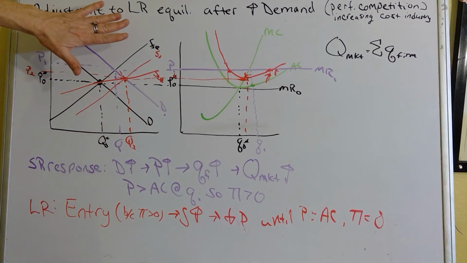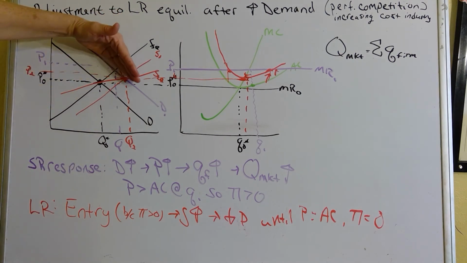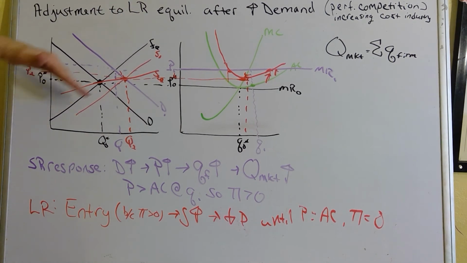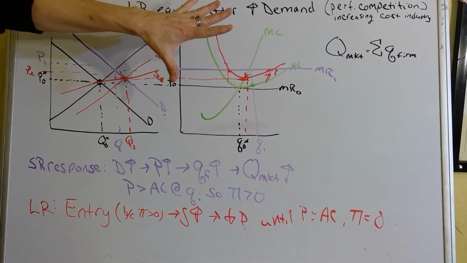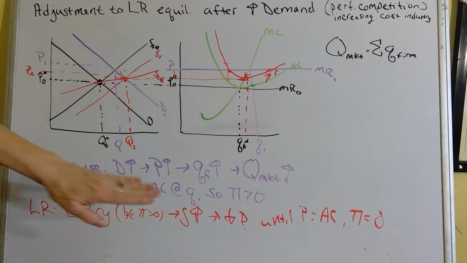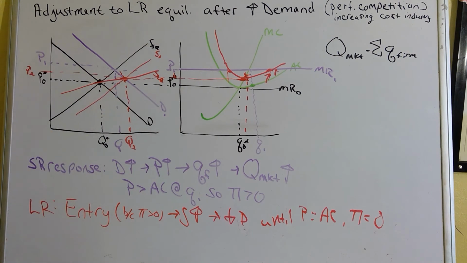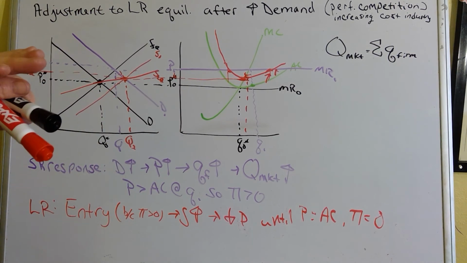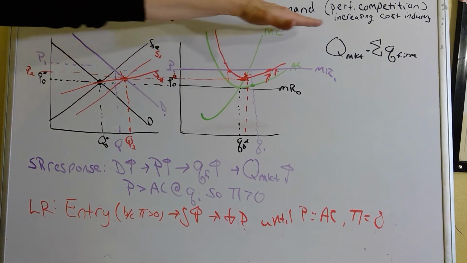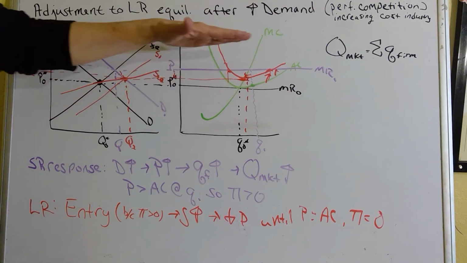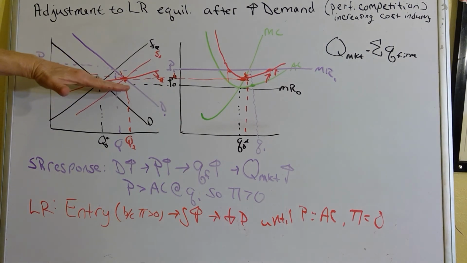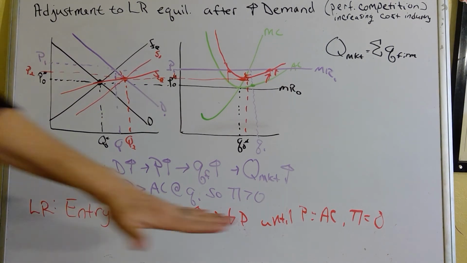So no matter what kind of market you're in, and whether it's an increase in demand, or you could work through exactly the same thing with a decrease in demand, and it would just be the opposite, everything in the other direction. But whatever happens to demand in the market, in a perfectly competitive market, if there's positive economic profit, firms will enter until price hits minimum average cost again. If there's negative economic profit, firms will exit until price rises and hits minimum average cost again. And if it's an increasing cost industry, so average cost moves with the entry or exit of firms, the price won't go right back to where it was, but price will always